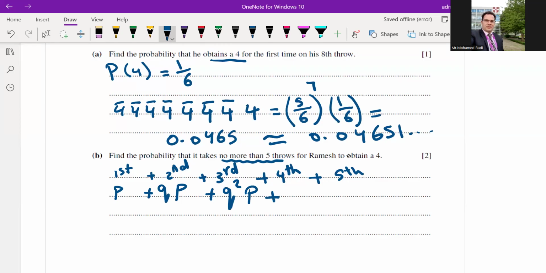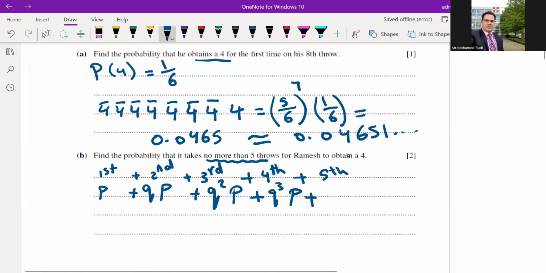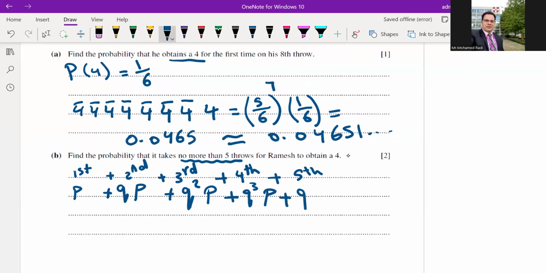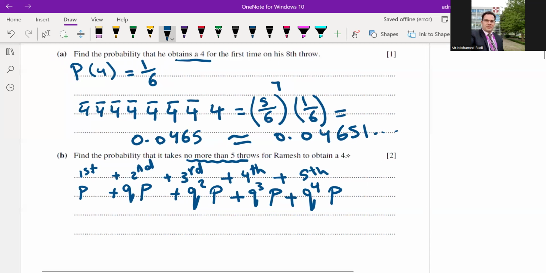Fourth time, not get first, not get second, not get third, but get it in the fourth. Fifth time, not get first, second, third, fourth, but get it in the 5th.